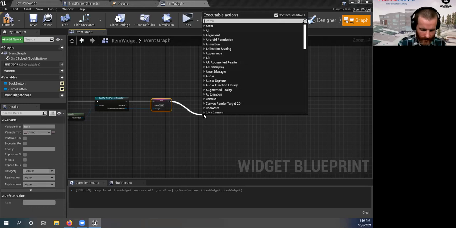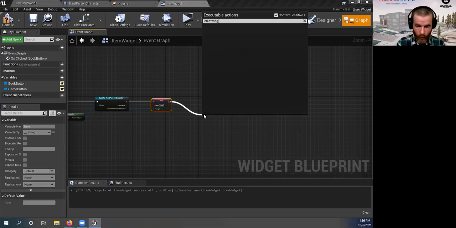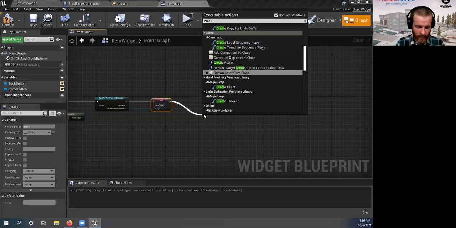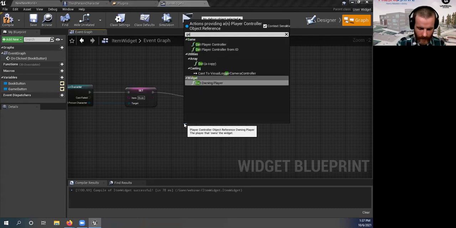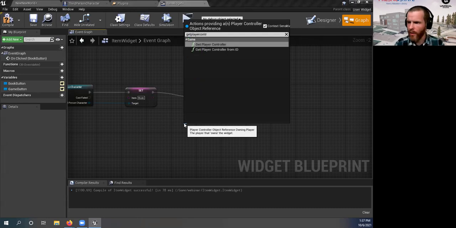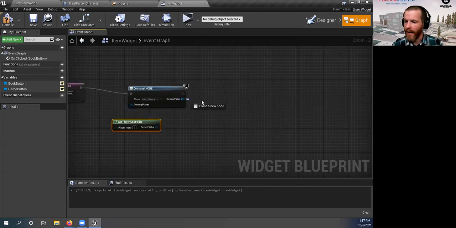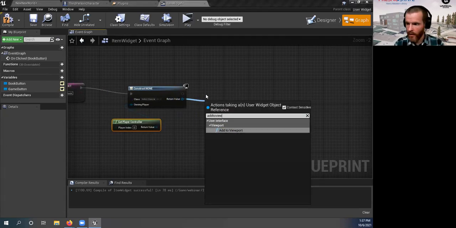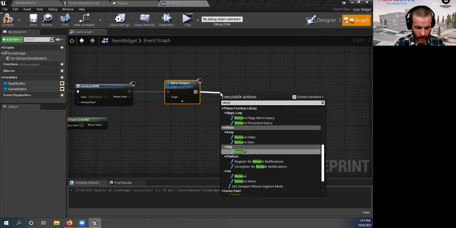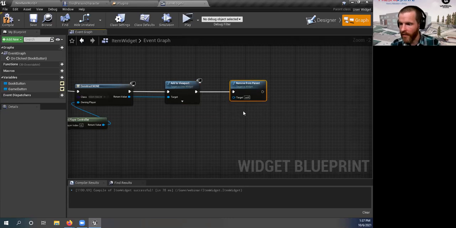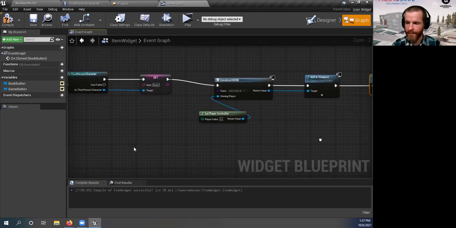And then off of that, once we have that, we don't need it anymore. We don't need that widget anymore. So we're going to tell it to create a new widget. Let's see, we need to get the player controller. And we're going to tell it to add this new one to the viewport, add it to the screen, right? And then remove from parent, the target here being self, being this widget that we're creating. So remove from the screen, tell it to go away. So we've got our new one that we'll add to the screen, and we'll remove this one.